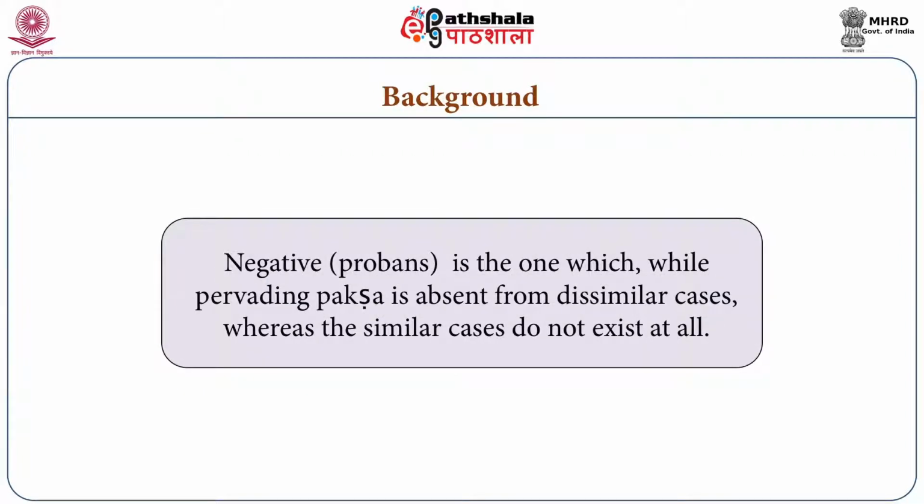And third is Vyatireki Hetu or negative proben, which is the one while pervading Paksh is absent from dissimilar cases, whereas the similar cases do not exist at all. Now, in these three types of Hetus, we have seen that one is positive, one is negative and one is both positive and negative. Let us go into more detail on the meaning of Anvay and Vyatirek.